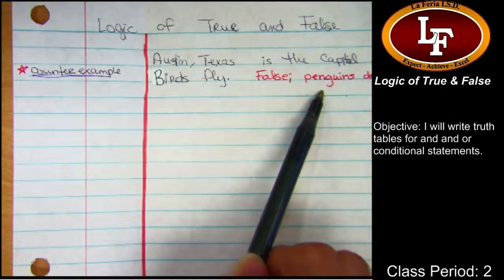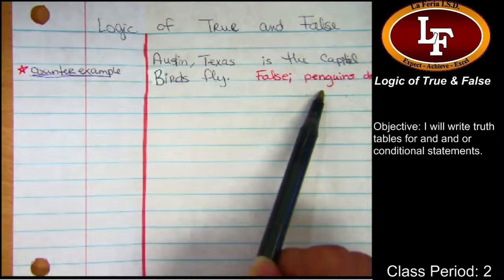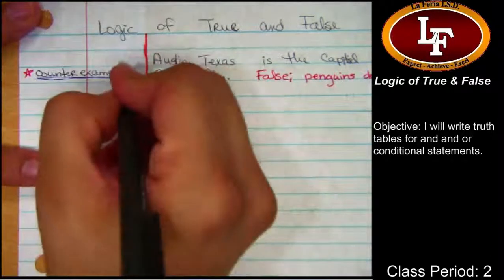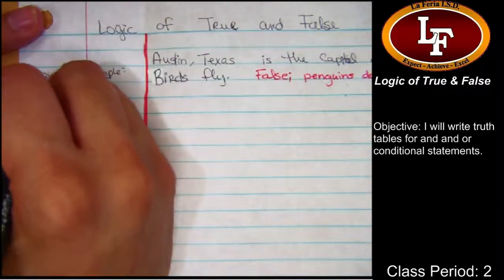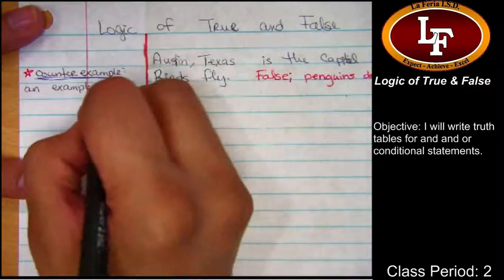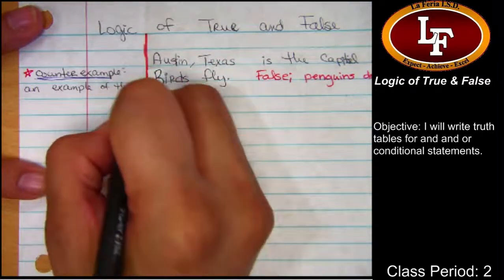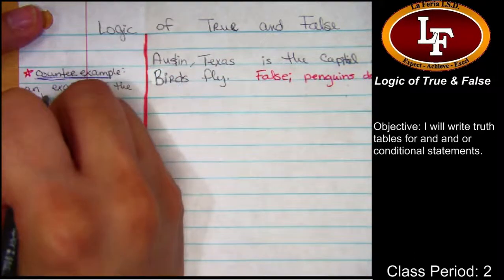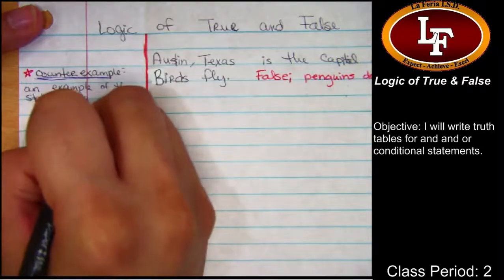In this case, your example was, well, a penguin's a bird, but it doesn't fly, and the statement was that birds fly. Okay, so we'll write that a counterexample is an example of the statement being false.